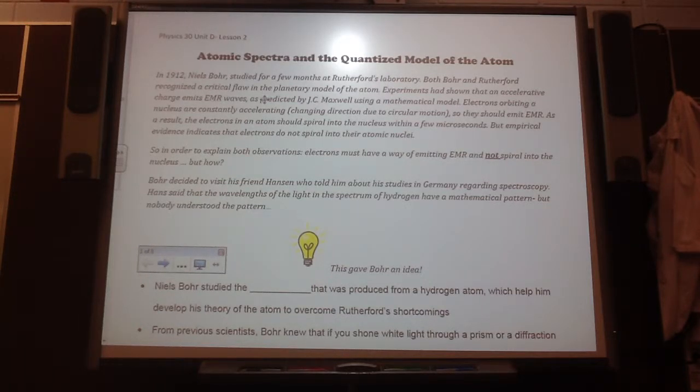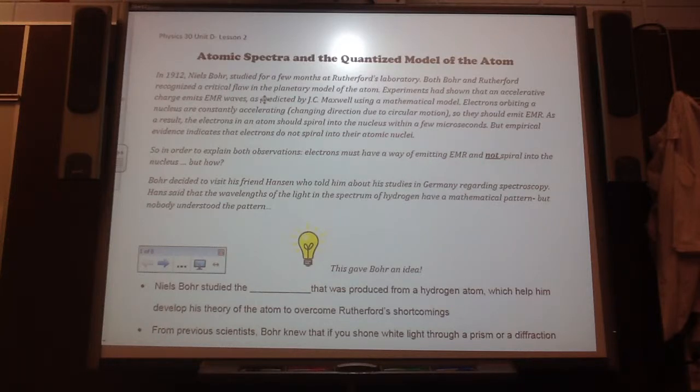So he was just studying spectroscopy, which is like studying how different things will either absorb light. So when we think about black, it absorbs all wavelengths of light, right? Okay, so that's what spectroscopy is, like looking at the spectrum of something. So this gave Bohr an idea.